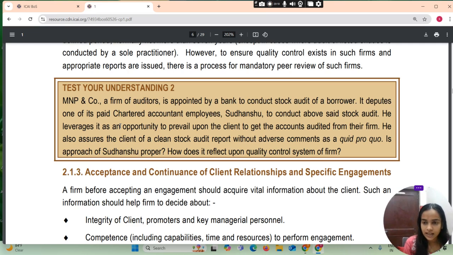The approach of Sudhanshu, we are saying that the same is not proper. The approach of Sudhanshu is not proper. Such practices blatantly violate the code of ethics and its spirit.